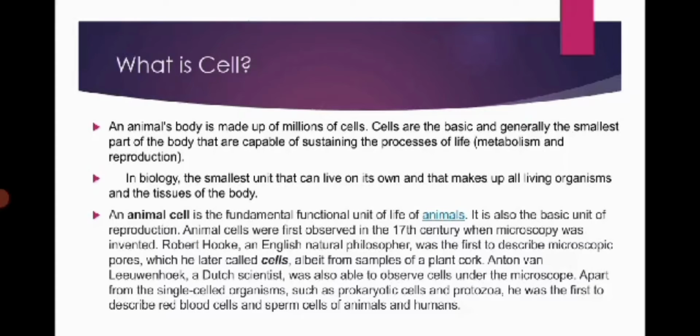Anton van Leeuwenhoek, a Dutch scientist, was also able to observe cells under the microscope, apart from the single-celled organisms such as prokaryotic cells and protozoa. He was the first to describe red blood cells and sperm cells of animals and humans.